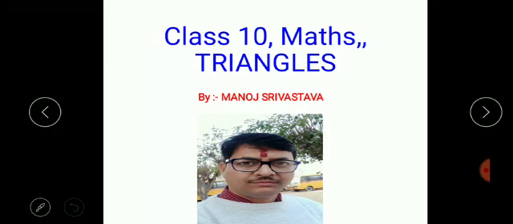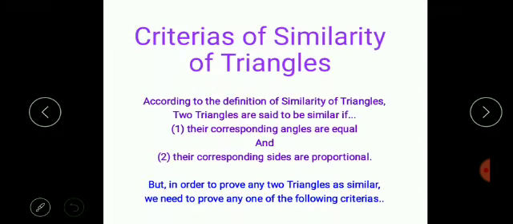Previously we also discussed similarity of figures, and now in this video we will discuss similarity of triangles. That means what are the basic conditions for showing the similarity of triangles, what is the definition, as well as what are the criteria by which we can prove the similarity of triangles. Let's continue.